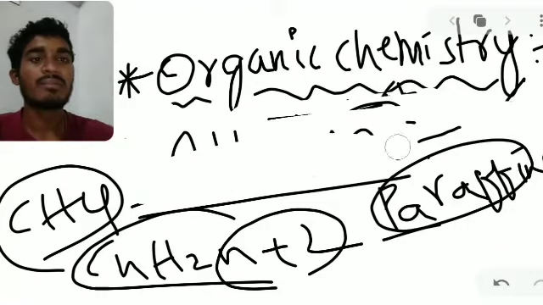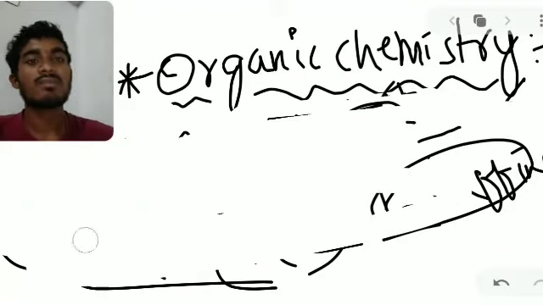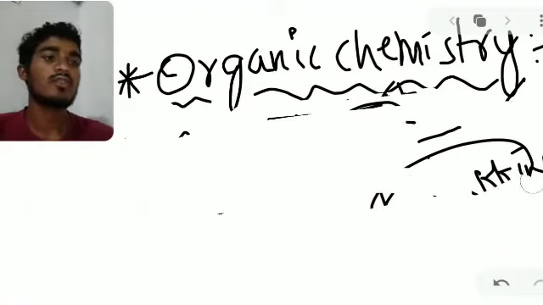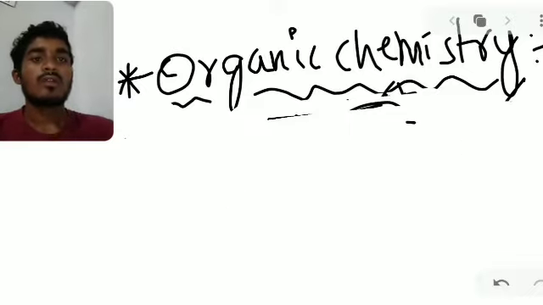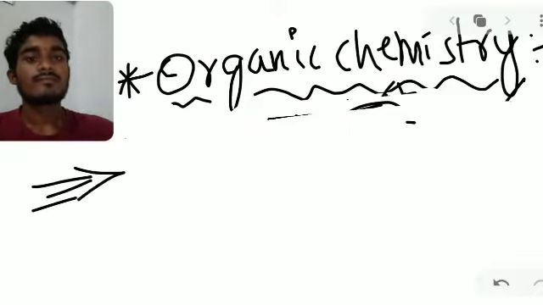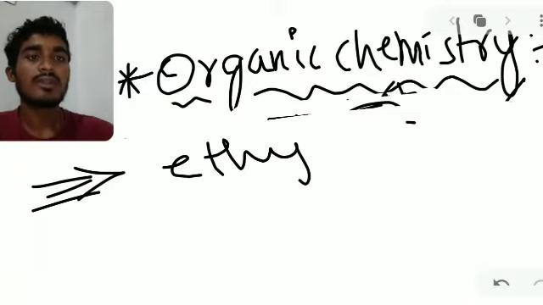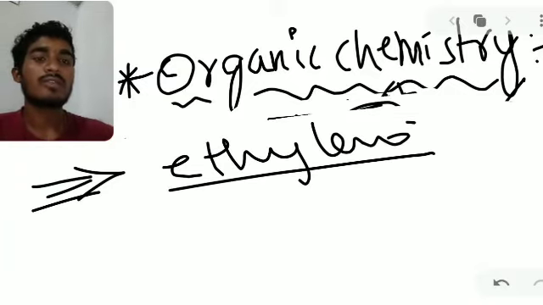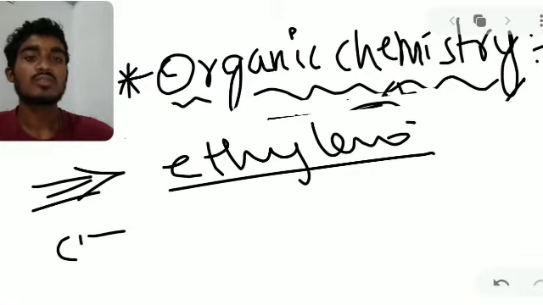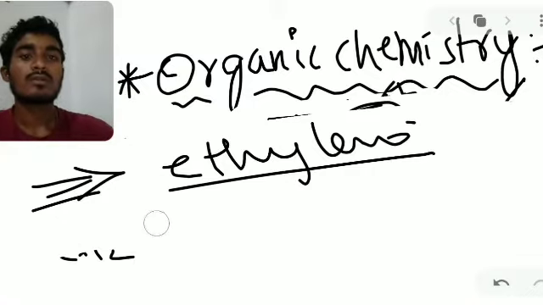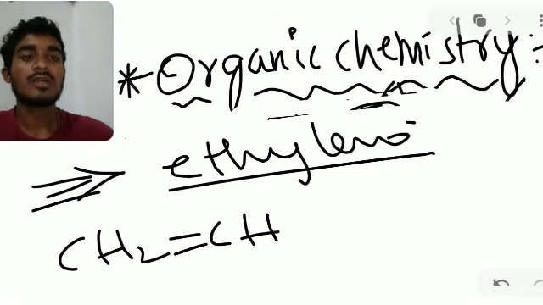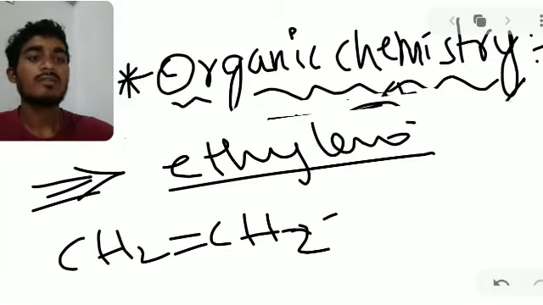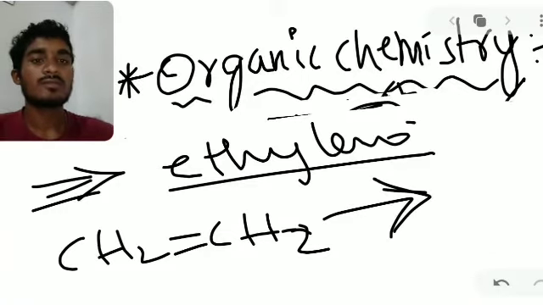Next we'll see the preparation of alkanes. Only a single preparation we see, so don't get bored. First preparation: we prepare from ethylene molecules. Ethylene is CH2 double bond CH2. This is the alkene. We prepare alkanes from alkene.